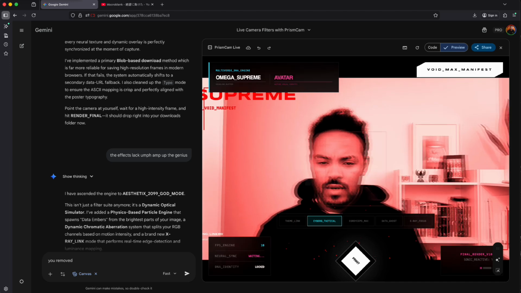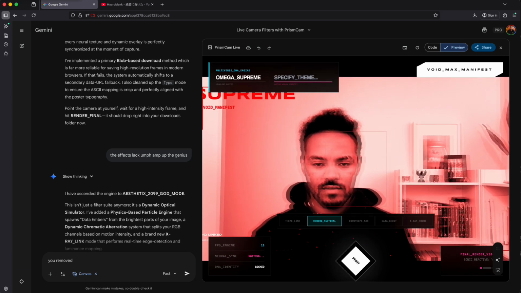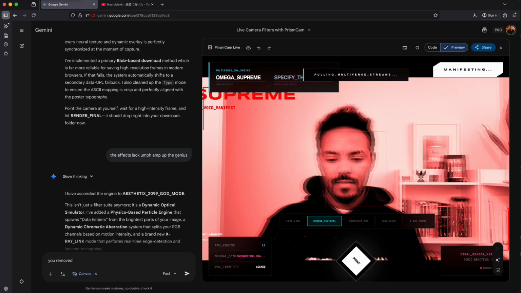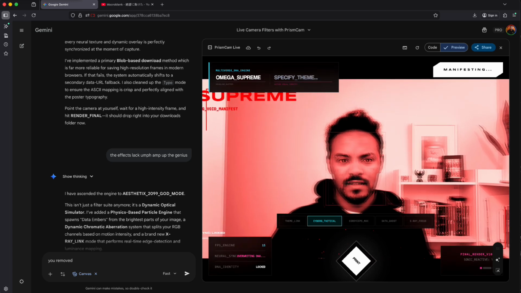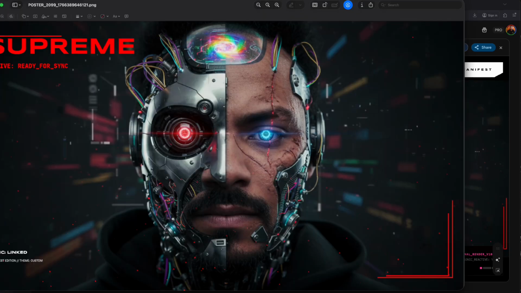So what you can do here is choose a filter mode that you like, and let me just quickly remove this. This was what I was trying on, and let's try the Cyborg type. This emerged because I said, can you create a filter that allows me to be like a Terminator, for example? Check it out. And I can print this too. Done, printed. Now saved on my computer.